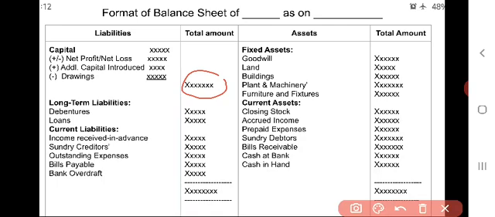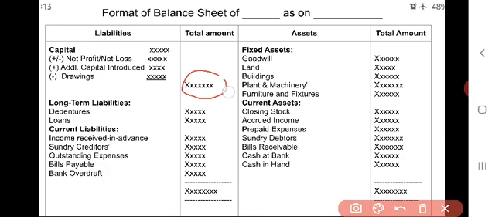Current assets also: closing stock, accrued income, prepaid expenses, sundry debtors, bills receivable, cash at bank, cash in hand. After writing all these liabilities and assets, we have to add totals separately.